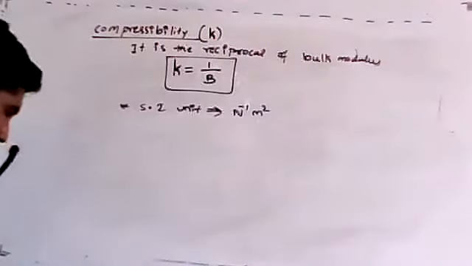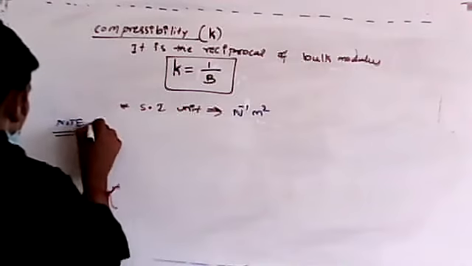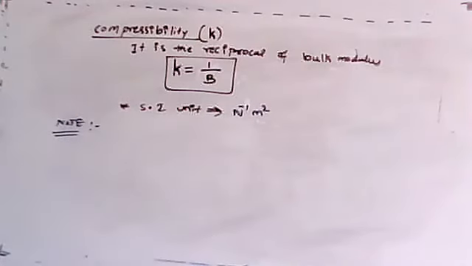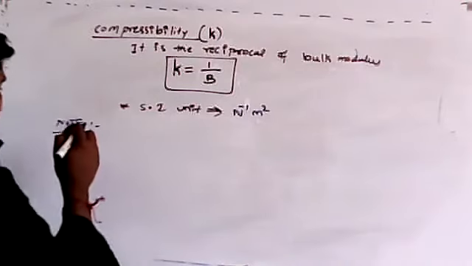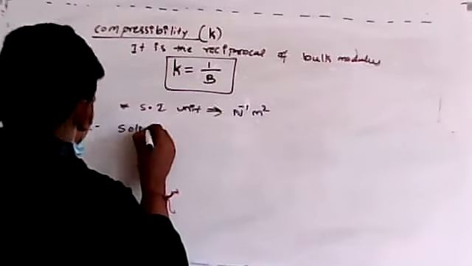Remember, here we have to note a few points. Solids are least compressible compared to liquids, but gases are more compressible than liquids and solids. Let me write this in brief, as this is very important.